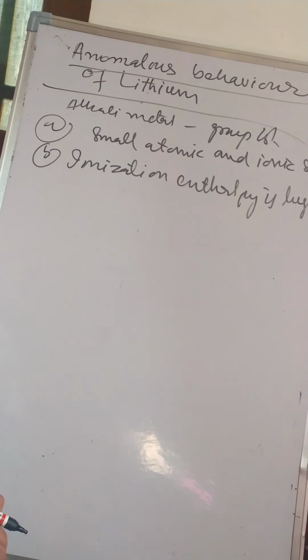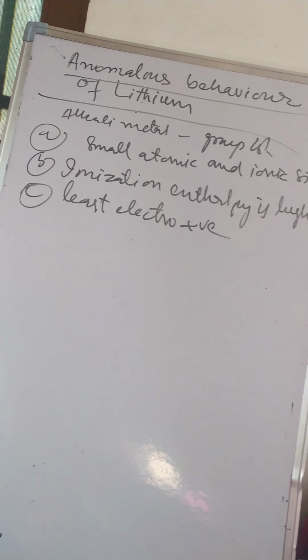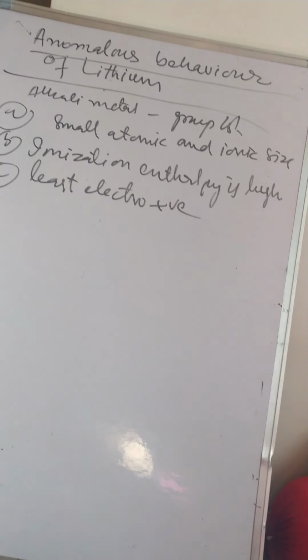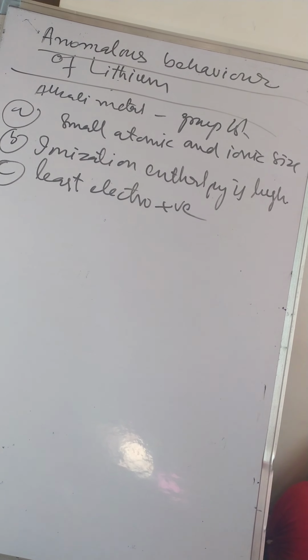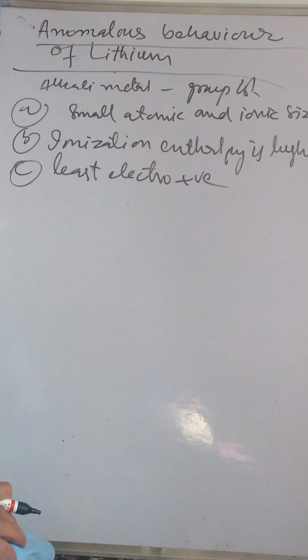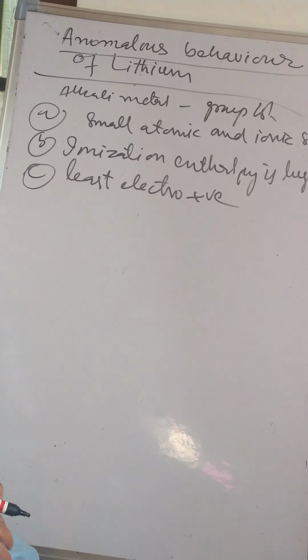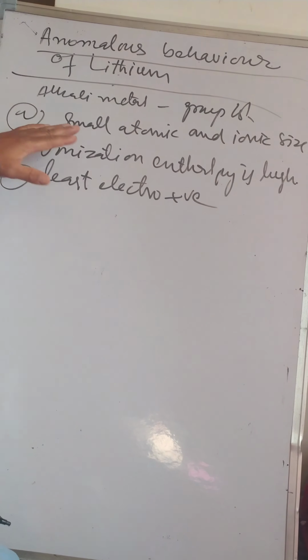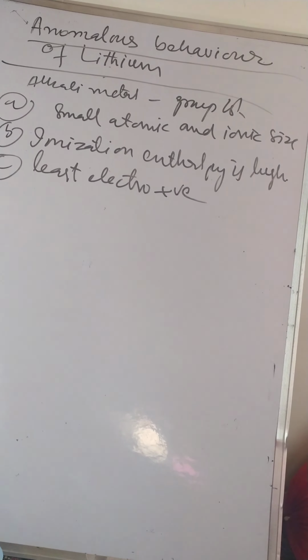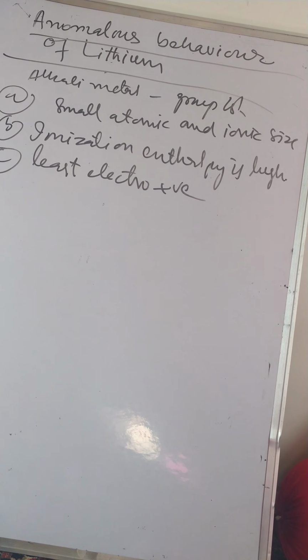Then we have another, that is least electropositive. It is least electropositive in the group. What is electropositive? Electropositive means the ease with which an atom of an element loses electron. So it has lesser tendency to lose electrons. This is again because of its high ionization enthalpy, and again because of its small atomic and ionic size.